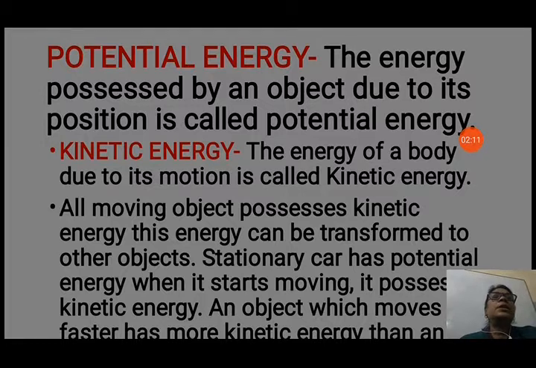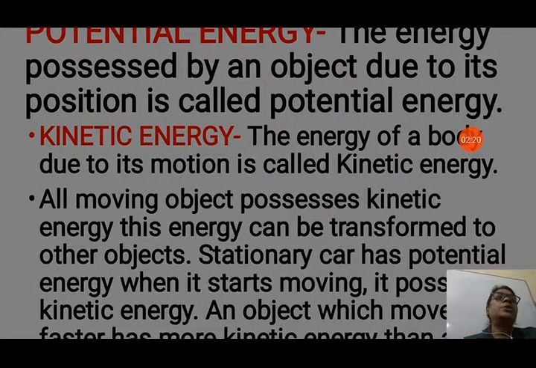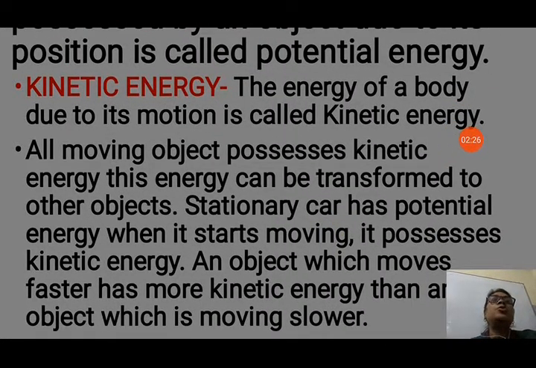Potential energy is the energy possessed by an object due to its position. When the body is in a rest position, stationary, it has potential energy. And kinetic energy is the energy of a body due to its motion. When the body starts moving, then it possesses kinetic energy. All moving objects possess kinetic energy, and this energy can be transferred to other objects.